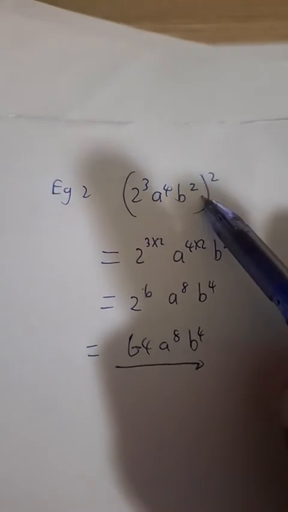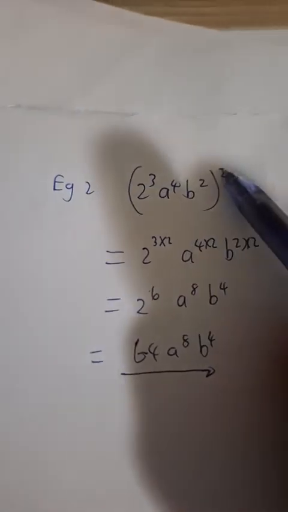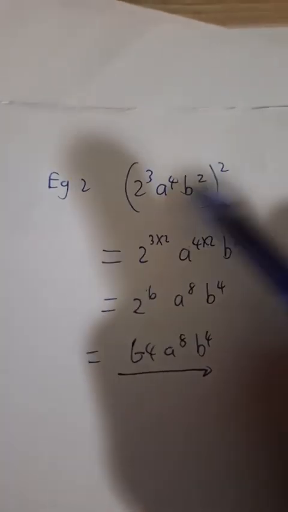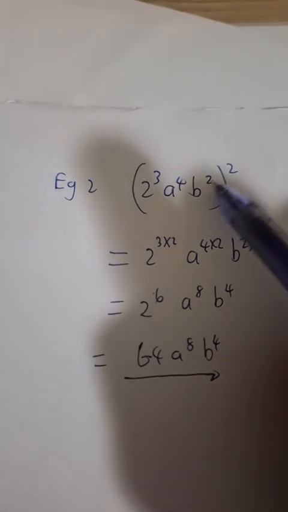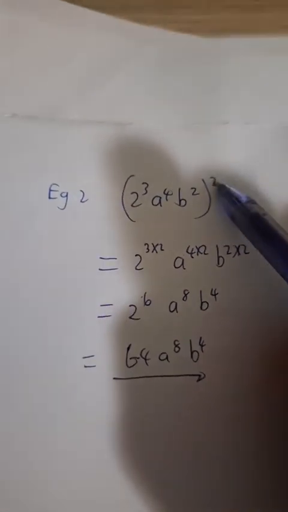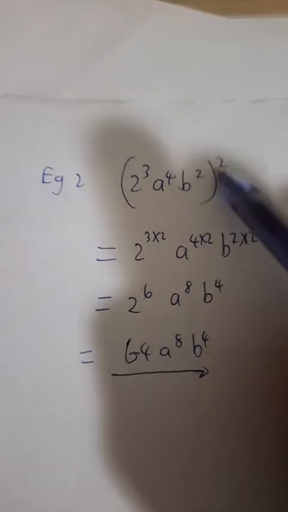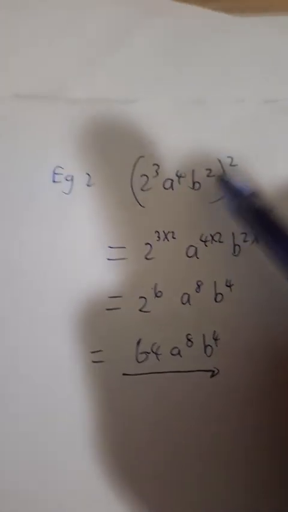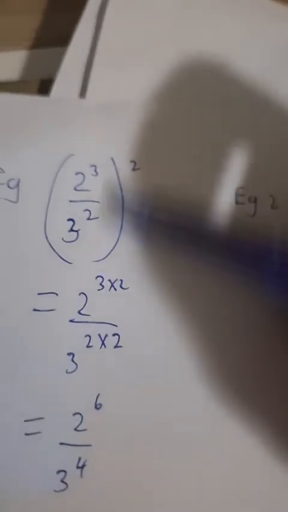Because the relationship between the bases is one of multiplication. That's why the exponent can be distributed by multiplication. Brackets mean multiply for the exponents. So they can be distributed by multiplication to each base because the relationship is multiply. Here, the relationship was divide.